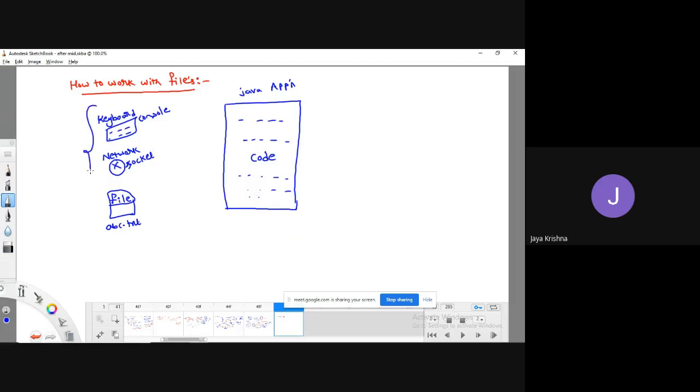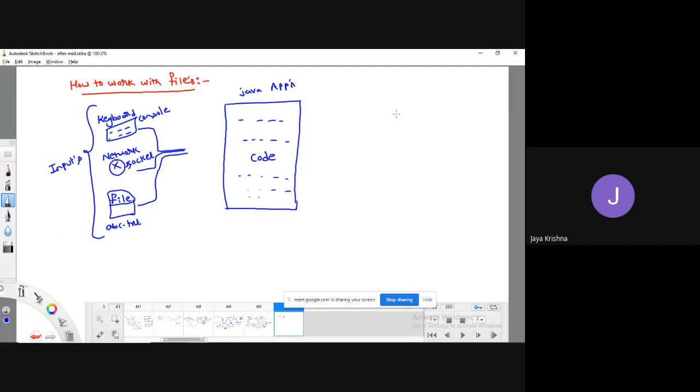So these are various kinds of possible inputs which we can give to the Java application.